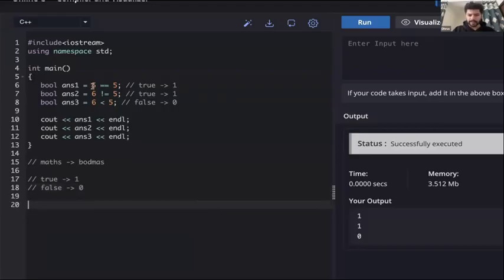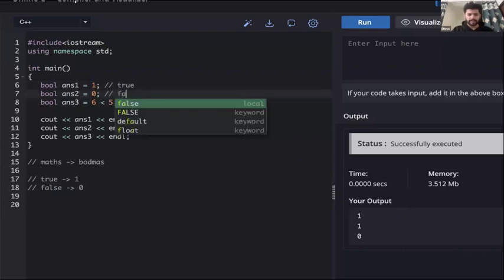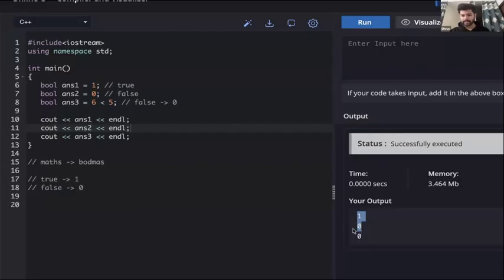Okay, what if instead of this expression I just write 1 here, and let's say 0 here. Bool answer 1 equal to 1, that means answer 1 is true. 1 means true, true means 1. Answer 2 equal to 0, 0 means false, false means 0. So this will be true, this will be false, and this will be false as well. So we will get 1, 0, 0 as the answer, right? This is simple, that we are calling 1 true and 0 false.